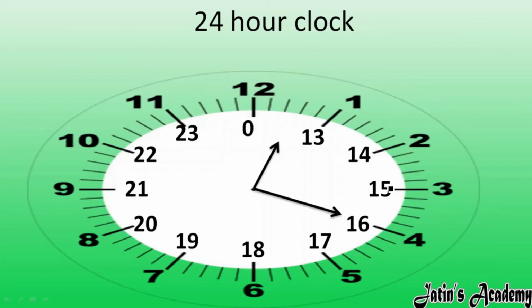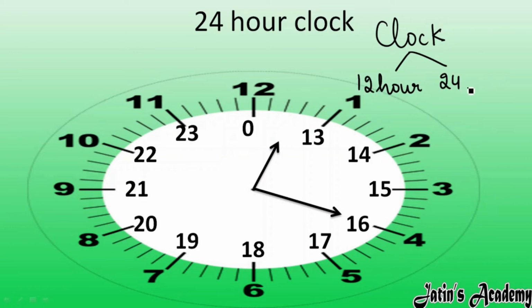Next, we are having the 24-hour clock. Actually, the clock which we use is of two types: one is the 12-hour clock and the second is the 24-hour clock. The clock we use in our house goes 12, 1, 2, 3, 4 till 11, then again 12. This is the 12-hour clock in which we use AM for morning and PM for evening. From midnight 12 to afternoon 12 we have AM, then from afternoon 12 to midnight 12 we use PM. So in two sets we calculate the time period in the 12-hour clock.